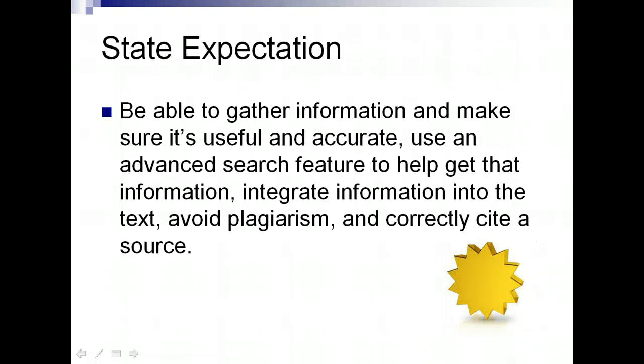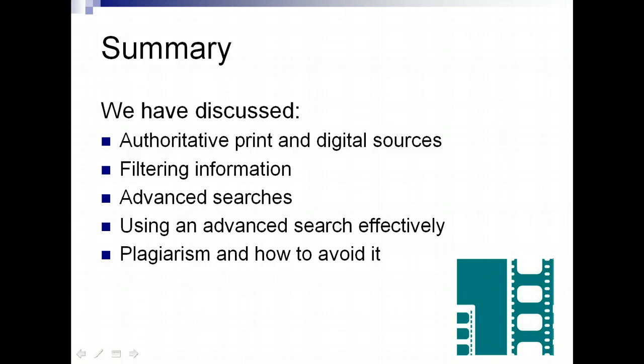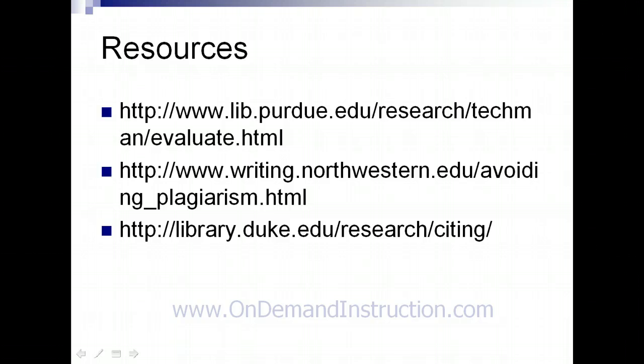As a student, you're expected to be able to gather information and make sure it's useful and accurate. Use an advanced search feature to help you get that information, integrate information into the text, avoid plagiarism, and correctly cite a source. We've come to the end of our session. We have discussed authoritative print and digital sources, filtering information, advanced searches, using an advanced search effectively, plagiarism and how to avoid it. To learn more, go to these websites for additional information.